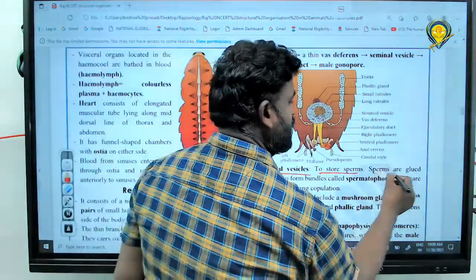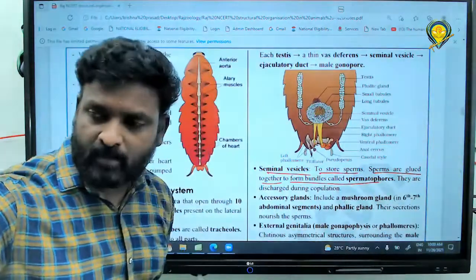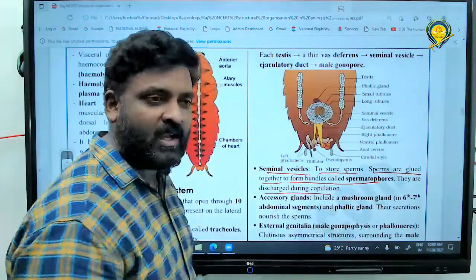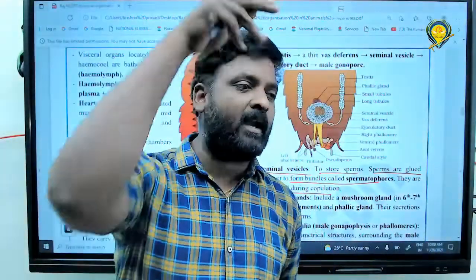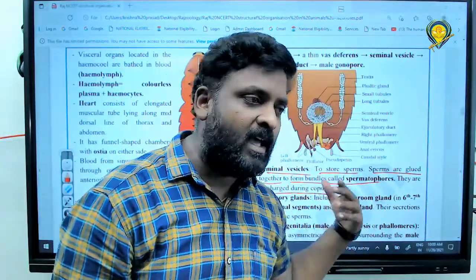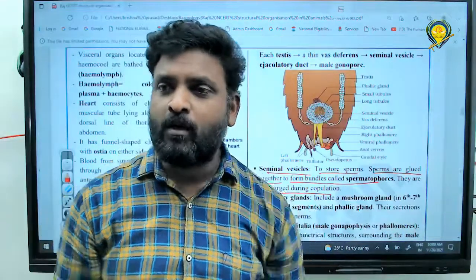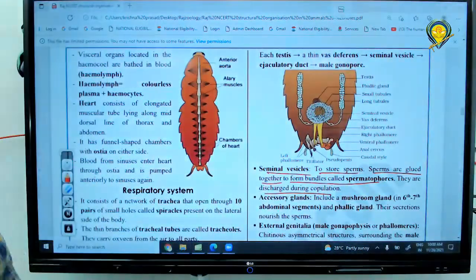And next one, sperms are glued together to form what? A bundle of sperms called what? Spermatophore. They are discharged during copulation. At the time of copulation only, the spermatophores enter into the ejaculatory duct. The ejaculatory duct opens into the male gonopore, and the male gonopore opens into what? Releasing sperms into? That's it. Very good. That is the seminal vesicle.